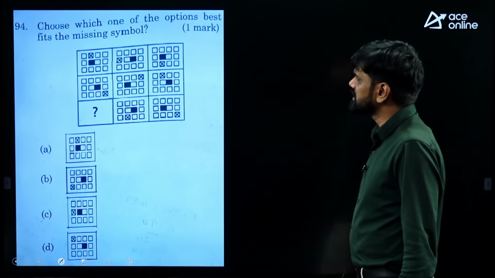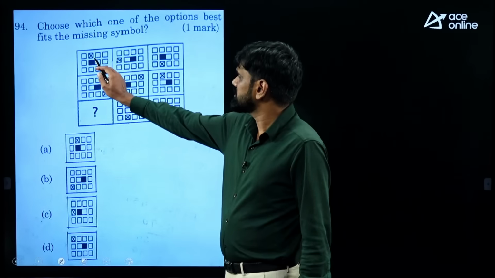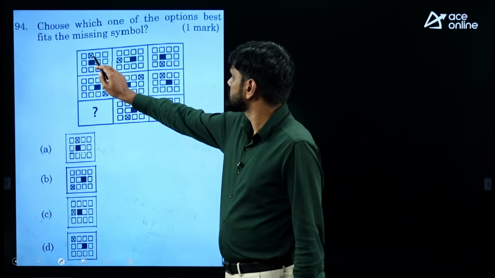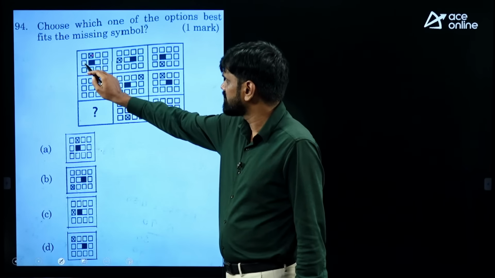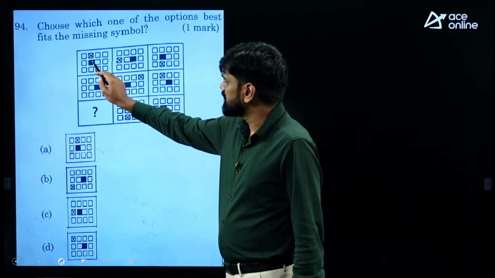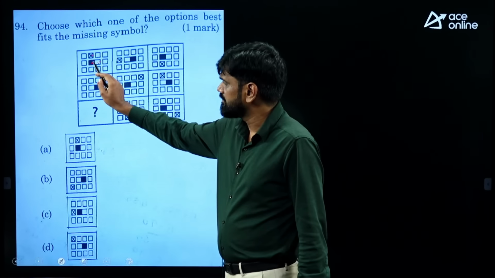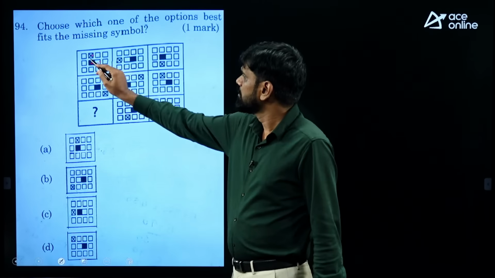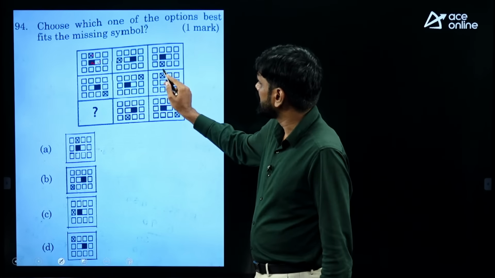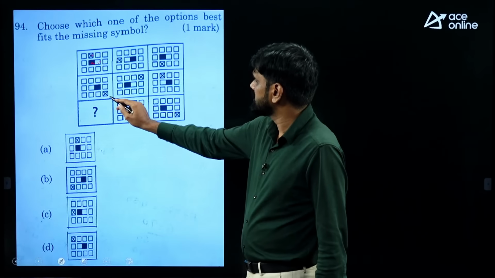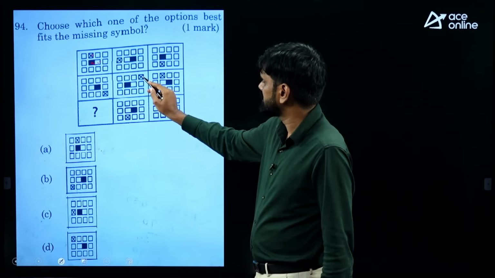Next, this is also the same. Observe this one. So it is moving by how many places here? The cross is moving by 2 places in the anti-clockwise direction. So here it is moving alternately, dark and light one. 2 places, again it is moving by 2 more places to come here. Again it is moving by 2 more places. We get this when it is moving by 2 more places, it came here.